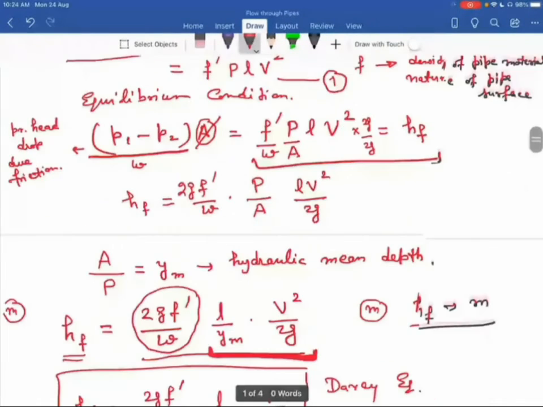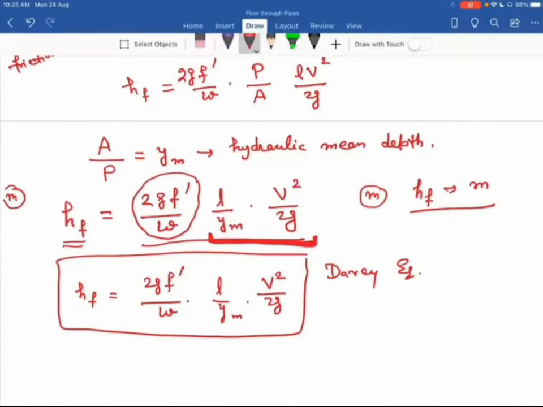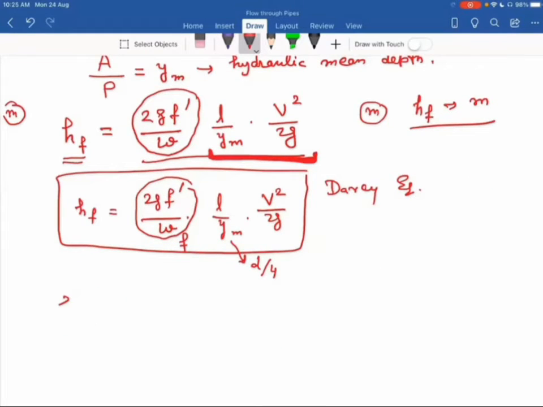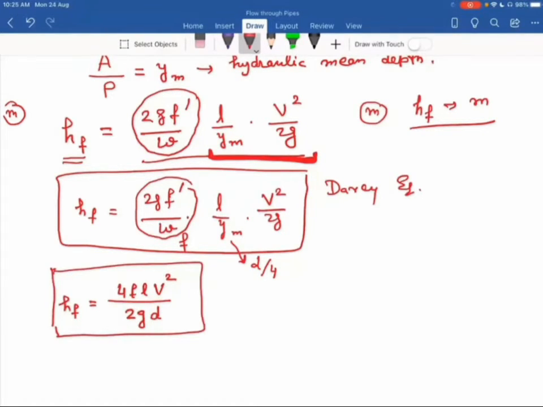Now you see the Darcy equation. The value of Ym is d by 4, so use here Ym as d by 4. And this total constant, I write it as F. So I write HF should be equal to 4FL V square divided by 2G D. Now we have another name for this equation. This is called the Darcy-Weisbach equation. So HF is equal to 4FL V square divided by 2GD. This we call the Darcy-Weisbach equation.